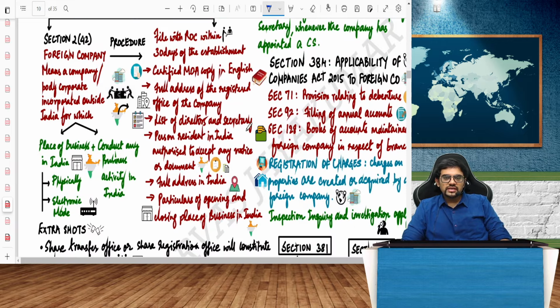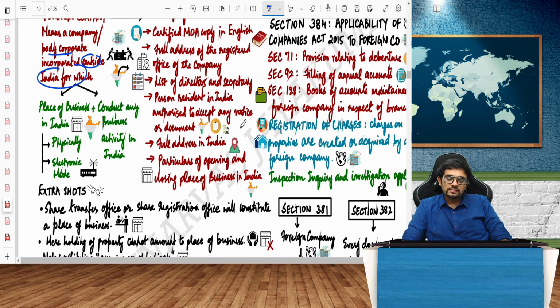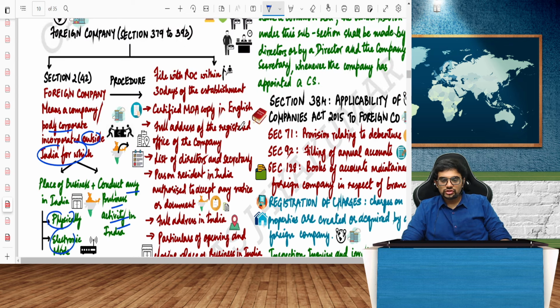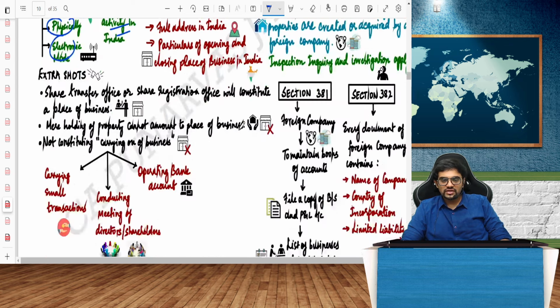So foreign company is what means a company or a body corporate incorporated outside India, but it has a place of business in India, physically or electronic mode, and it conducts any business activity in India. So it should have a place of business either directly or indirectly through online mode also you can do. So you should obviously file certain documents with the foreign company also.